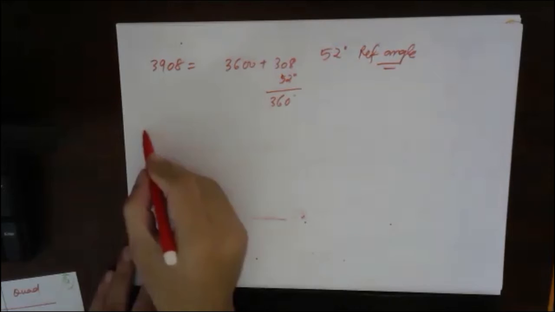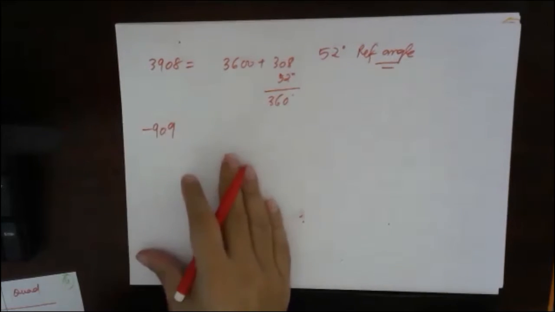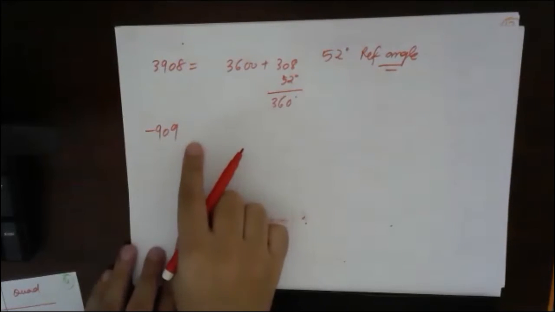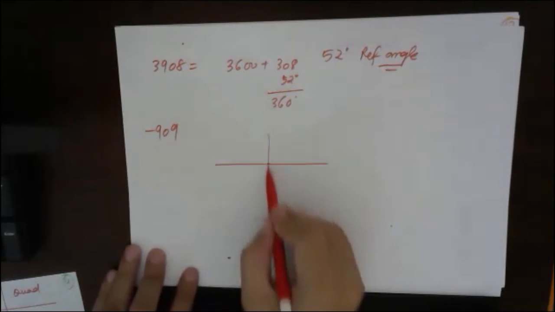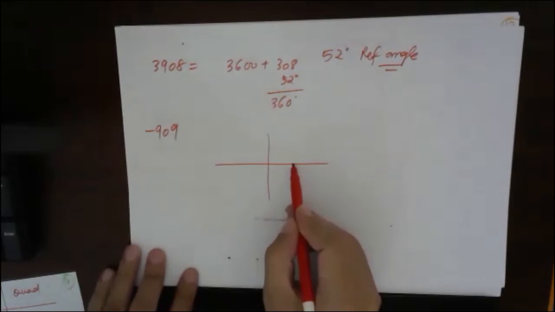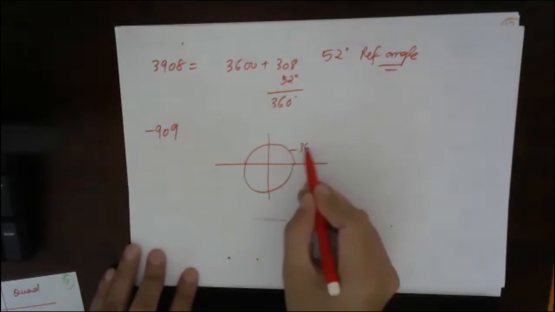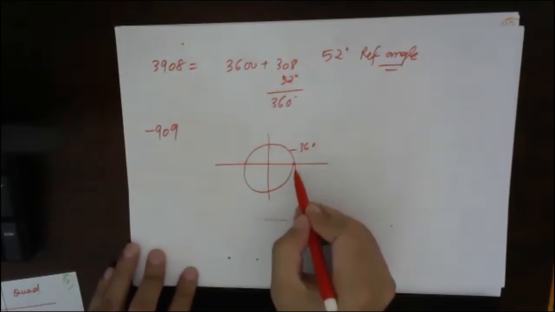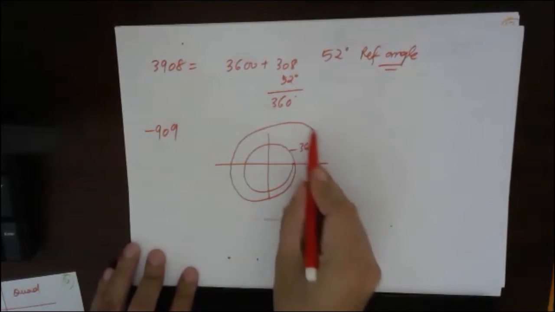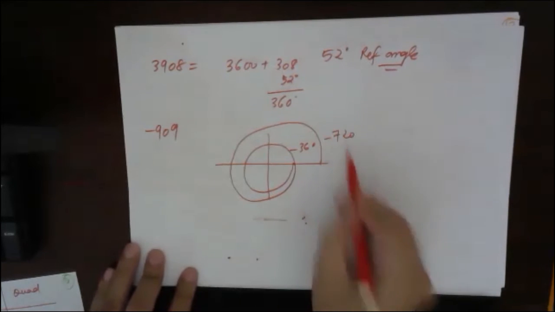Minus 909, I will explain that also. If I move one complete rotation, I have moved minus 360. One more complete rotation, minus 720.